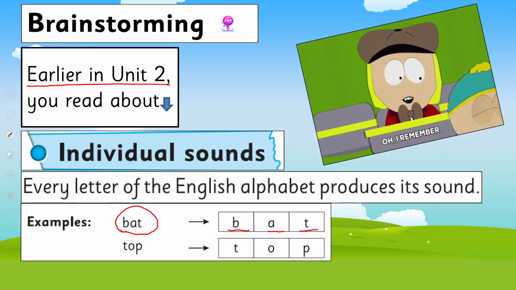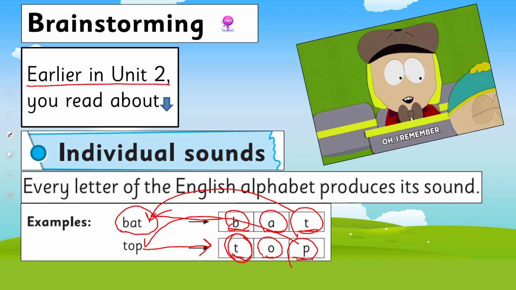Remember? B, A, T, bat. T, A, P, top. This is how we make words. Now, this is how we pronounce individual sound. And when we pronounce all the sound, it becomes a word. B, A, T, bat. T, A, P, top.